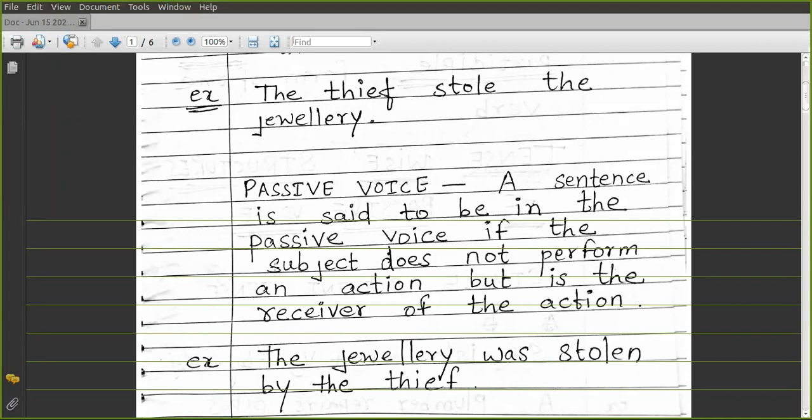So in the passive voice, the subject is not active. The subject is not doing anything. Something is done to the subject. The subject is the receiver of the action. Here, ये ज्वेलरी कोई काम नहीं कर रहा है. ज्वेलरी जो है वो एक्शन का रिसीवर है. ज्वेलरी को चुराया गया, वो रिसीवर है एक्शन का.